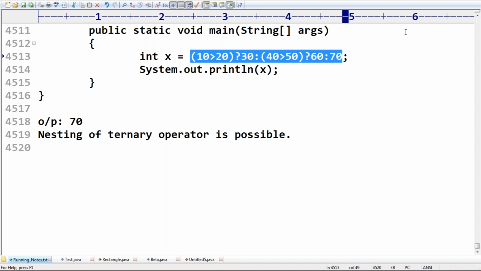Yes, Farooq, unary is not right associative. Generally it is left associative only. If multiple unary operators are there, it goes left to right. Wherever assignment is there, it always happens from right to left. First the value will be evaluated, and then the assignment is going to happen.